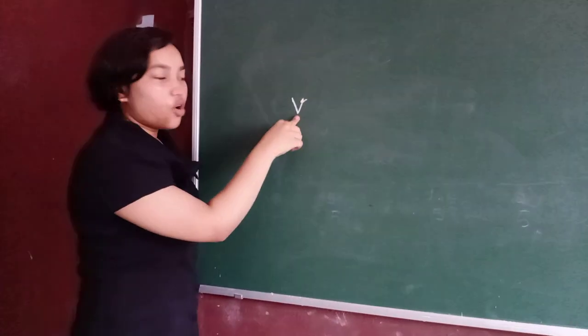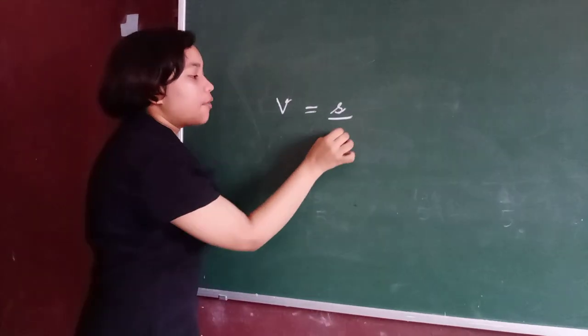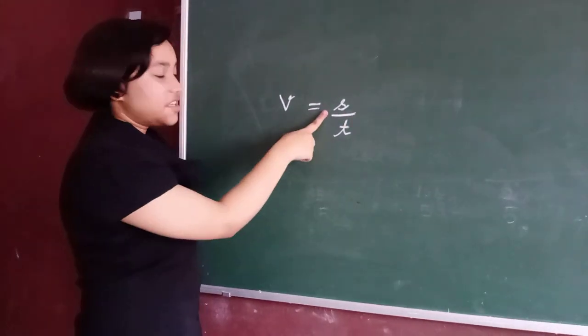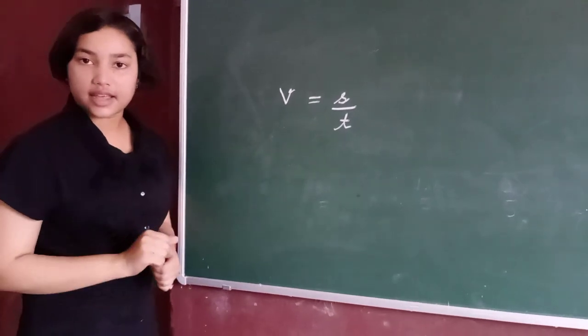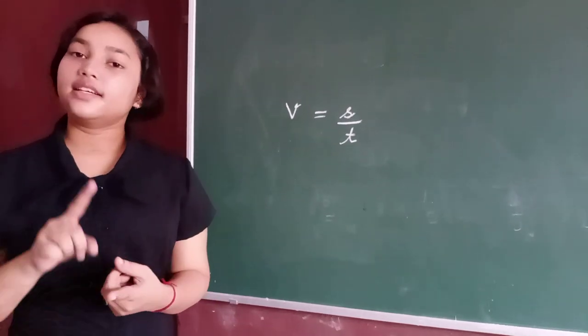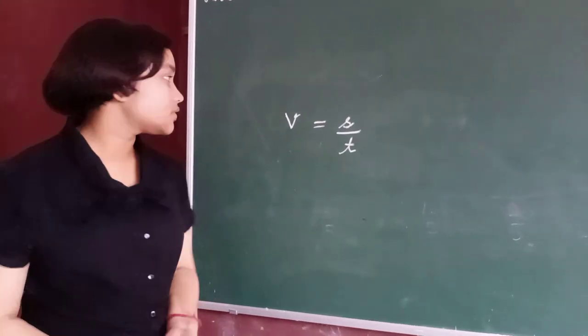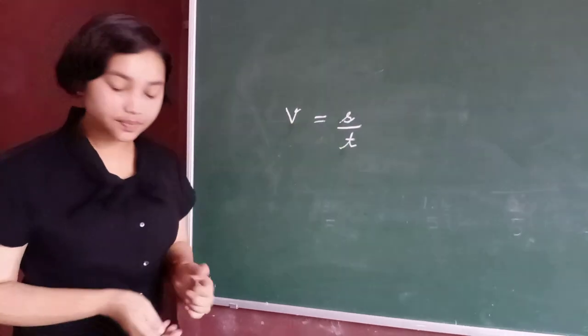Velocity is denoted by small v. Velocity is equal to displacement upon total time taken.